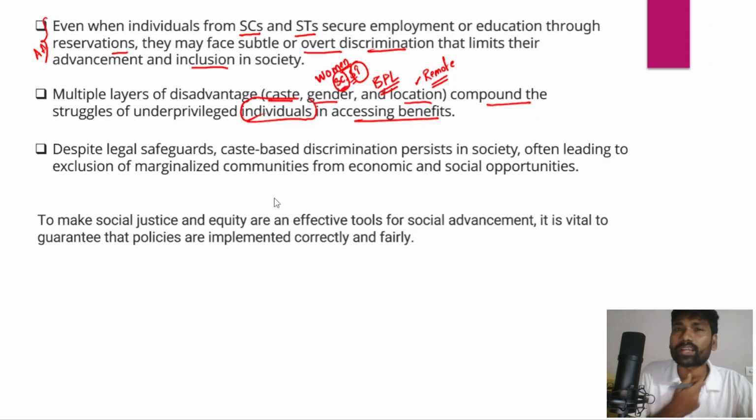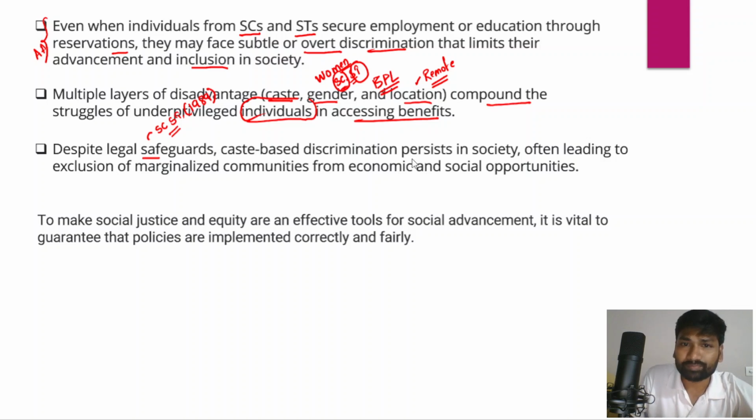And in fact, there are a lot of legal safeguards for the scheduled castes, scheduled tribes, and other marginalized groups of people. For example, when I say legal safeguard, the SC and ST Prevention of Atrocities Act of 1989 has been framed by the government, right? This would prevent atrocities against scheduled castes and scheduled tribes, and there are a lot of such legal safeguards provided for the marginalized individuals.